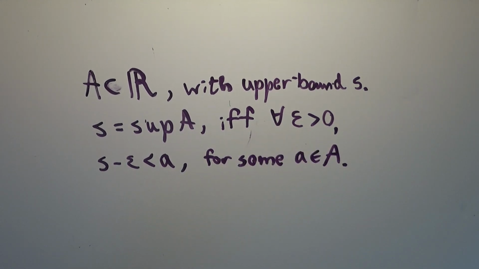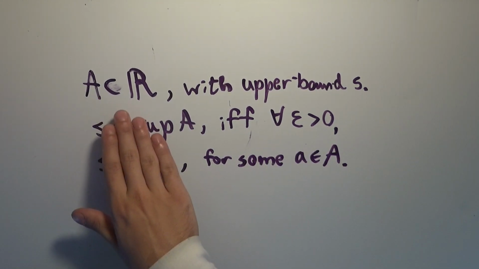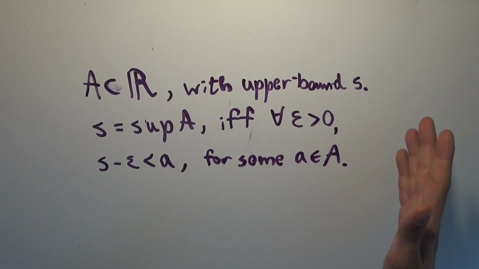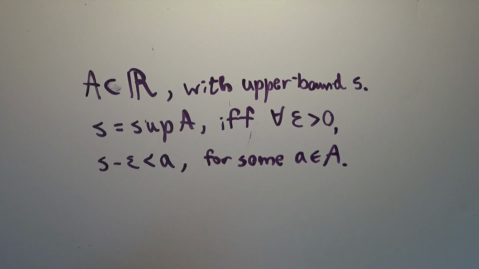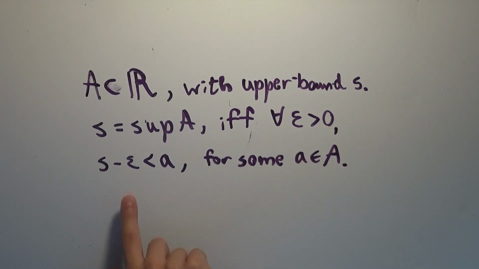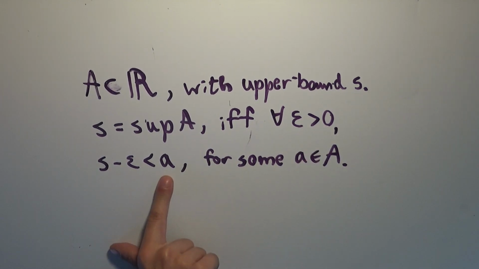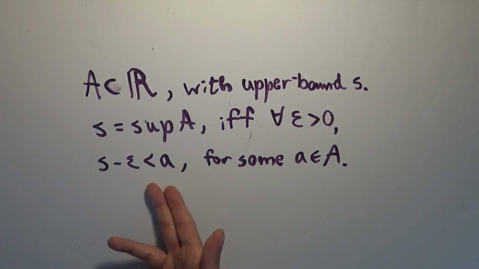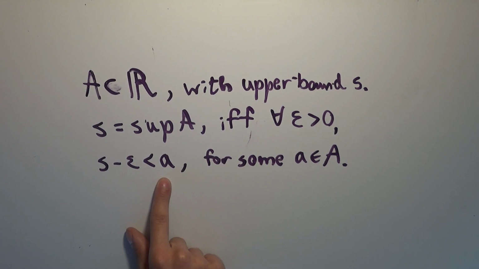So let's parse what this says. We're saying that we are given a subset of the real numbers that is bounded above with an upper bound of S. We are then saying that S is the least upper bound of A if and only if, for every positive number, if we took it away from S, we would end up with something that is less than some element of A. In other words, if we take anything away from S, this is no longer an upper bound, because it's less than some element, which means it can't be an upper bound of A because some part of A is bigger than it.